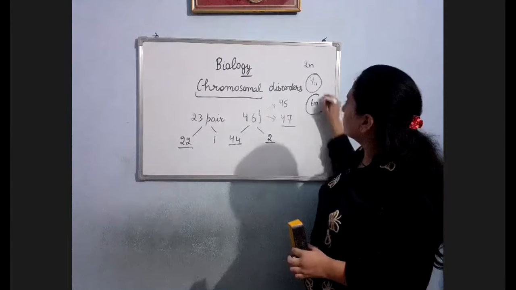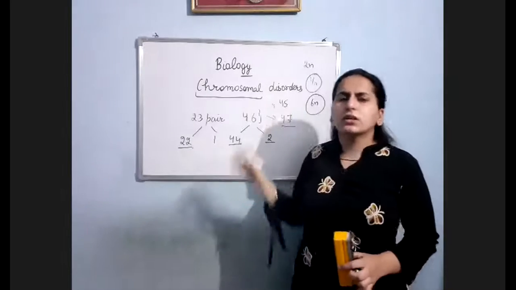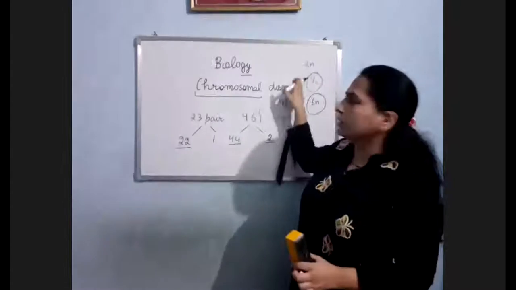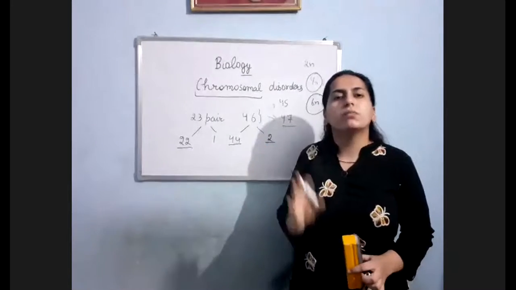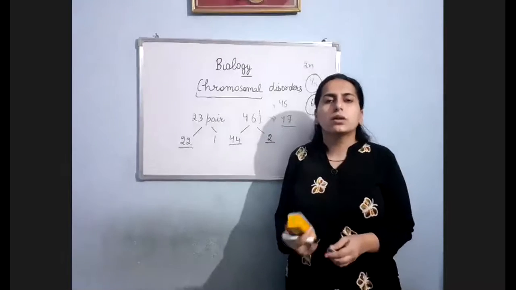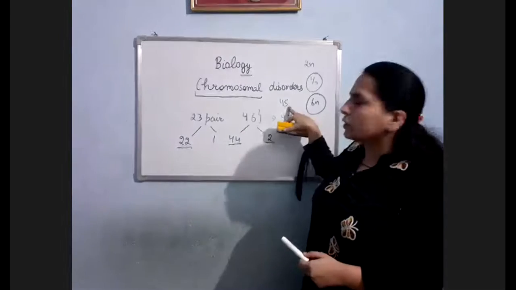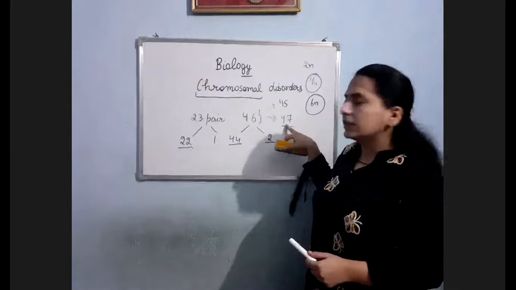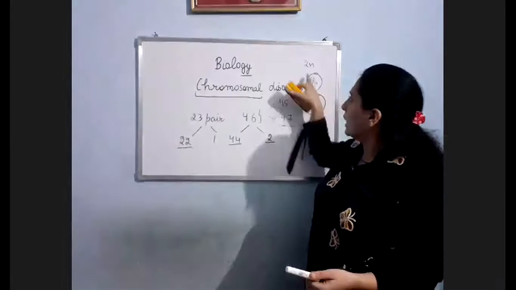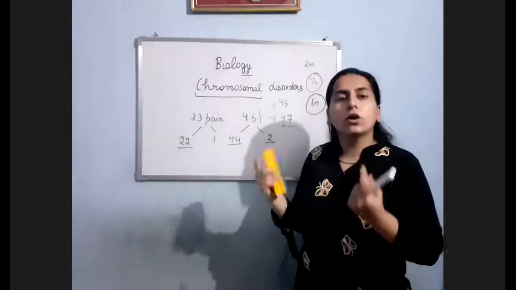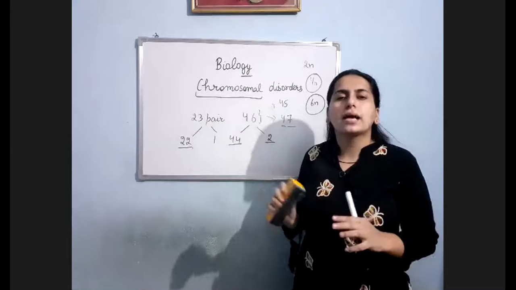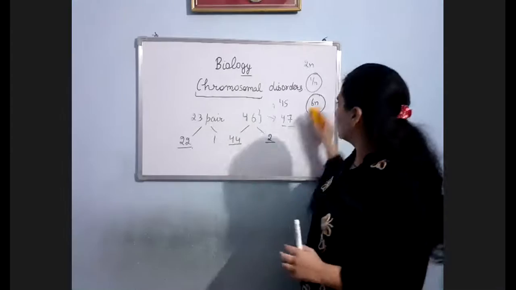This type of condition is not found in human beings, not even in animals. It is prevalent in plants. These are all chromosomal disorders. So basically chromosomal disorder means either deletion of one chromosome, addition of one chromosome, or 2, 3, or addition of the whole set of chromosomes. Here in this example, you can see the whole set of chromosomes has been added. Clear?